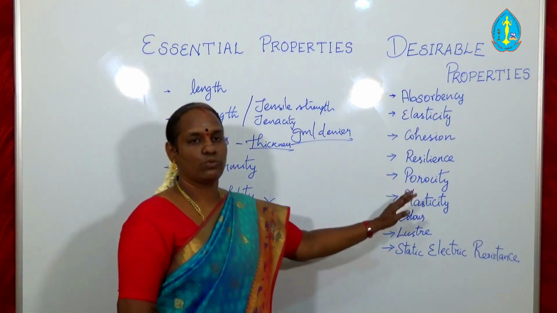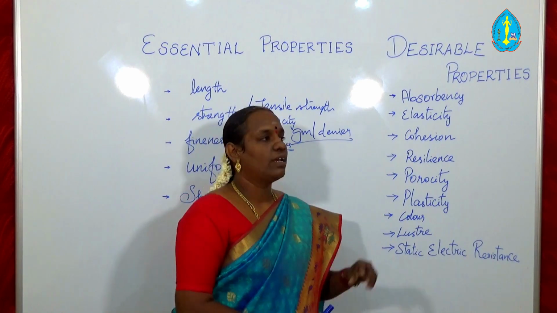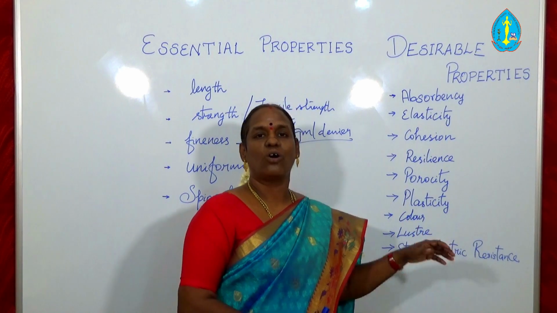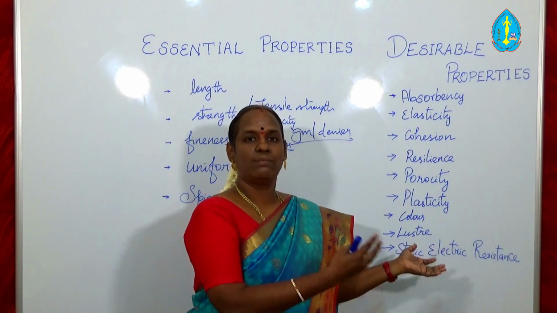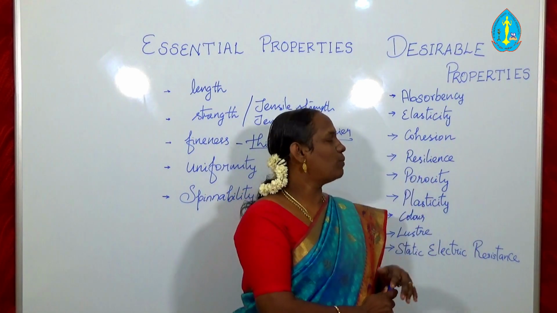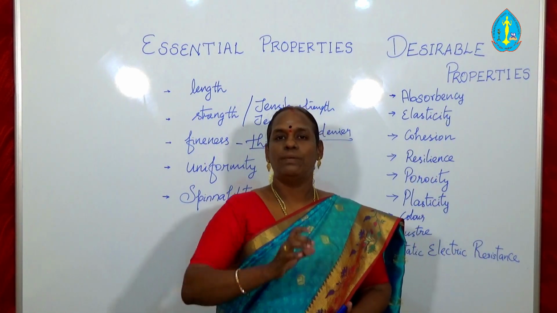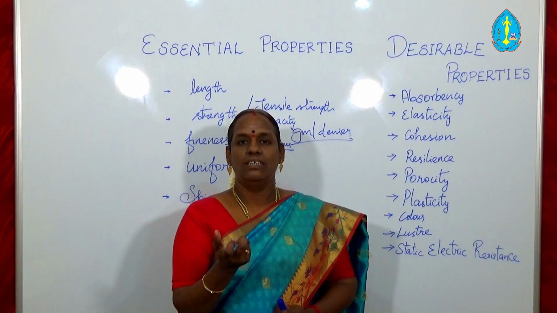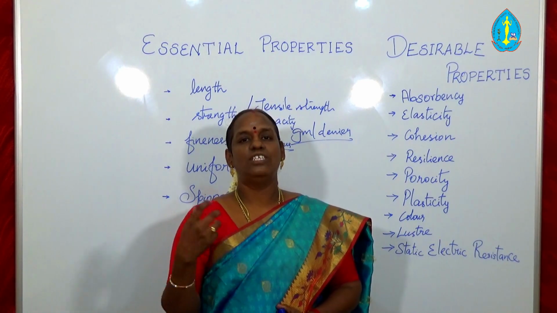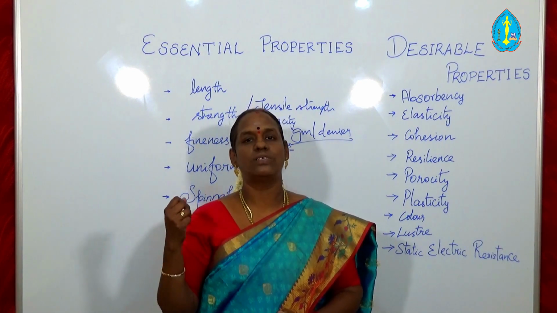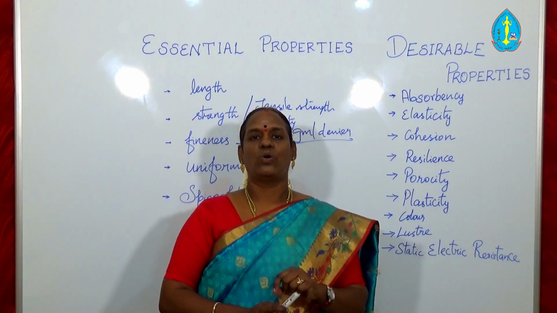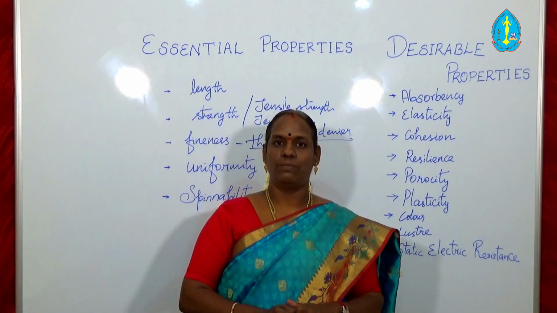Okay, next we switch over to the desirable properties. In case of these desirable properties, not all the properties are available in the textile fiber sometimes. The first property is absorbency. So what do you mean by absorbency? The ability or the property of absorbing the water. The affinity towards liquids, the affinity towards dye stuff is known as absorbency. The absorbency is based on the molecules present in the fiber.